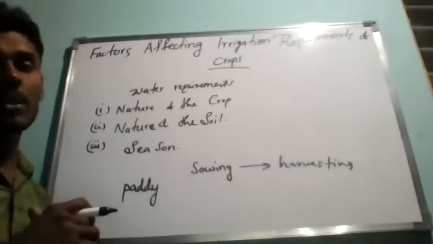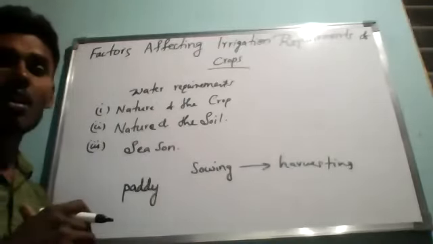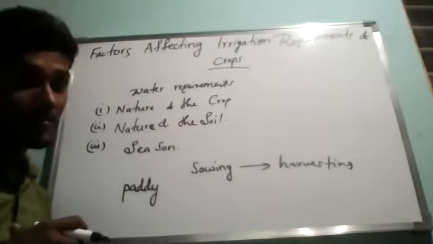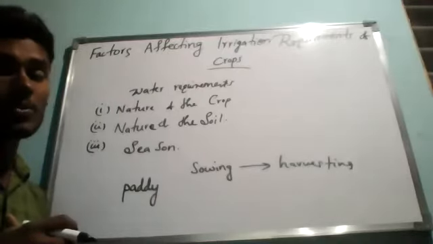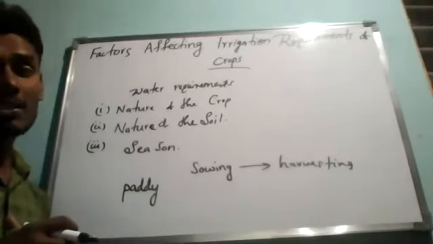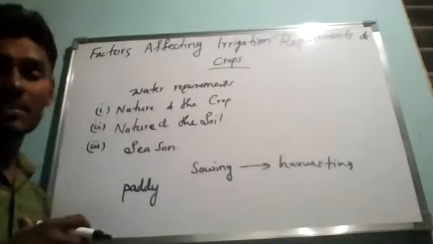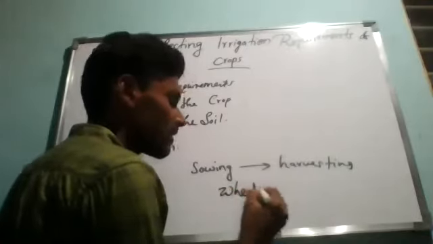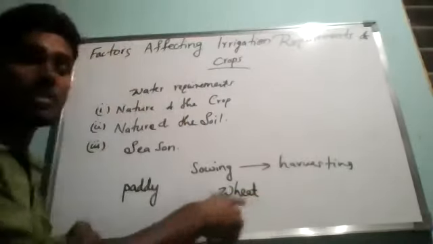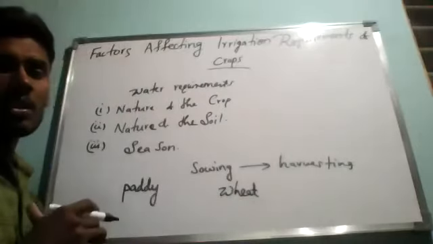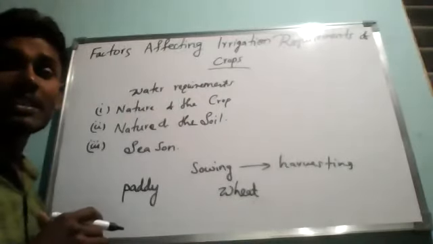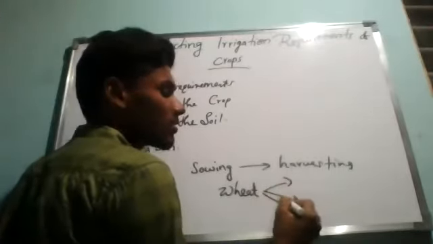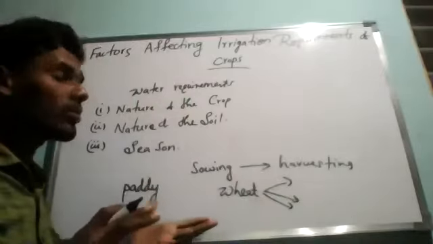Other crops like wheat, gram and cotton do not require so much water as rice. For cereal crops like wheat, irrigation is needed at only 3 stages. Wheat is a cereal, and rice is also a cereal. The remaining stages are okay, because it will grow with less water itself.